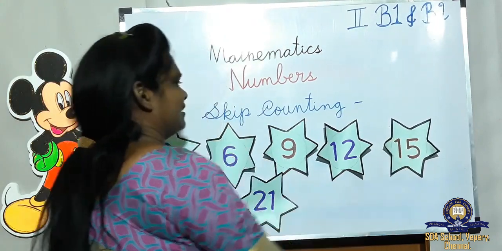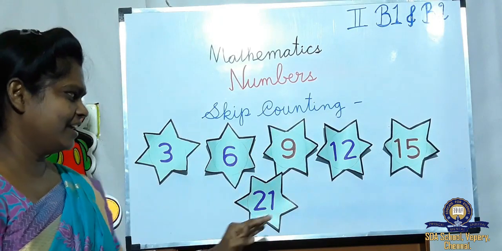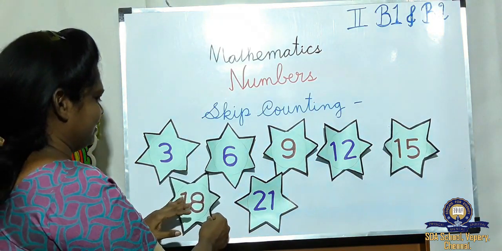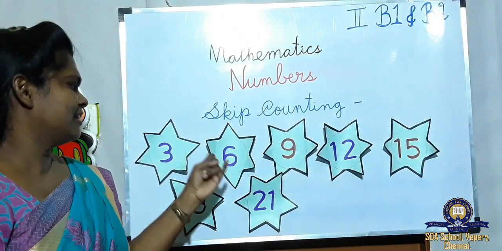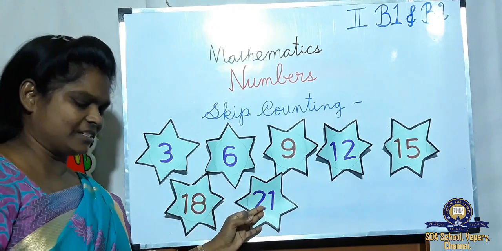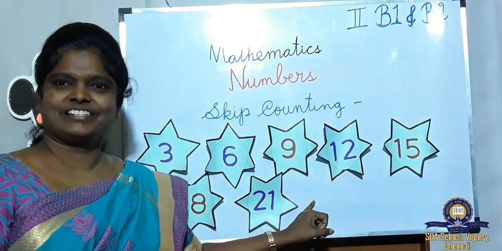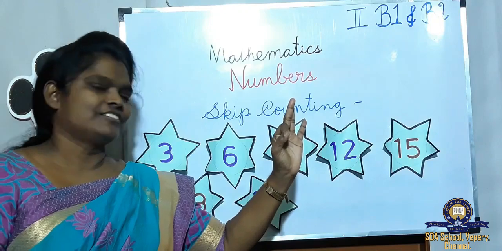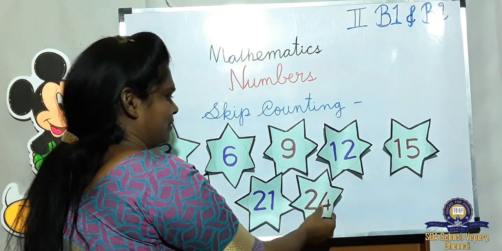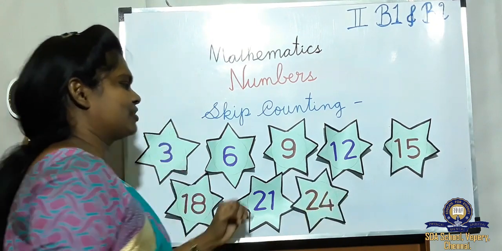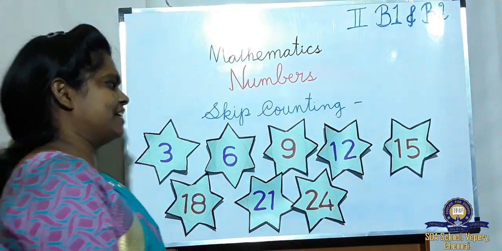15. Then again 3 fingers. Start. 16, 17, 18. Then start now. 19, 20, 21 is here. And next what number will come? Shall we count? Keep your finger. 22, 23, 24. Next what will come? 25, 26, 27.